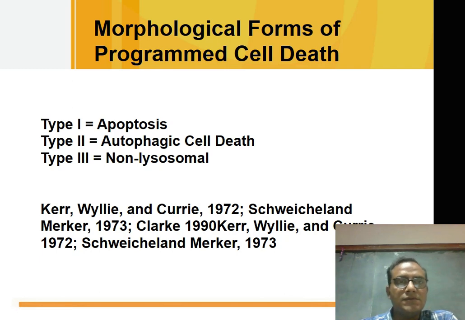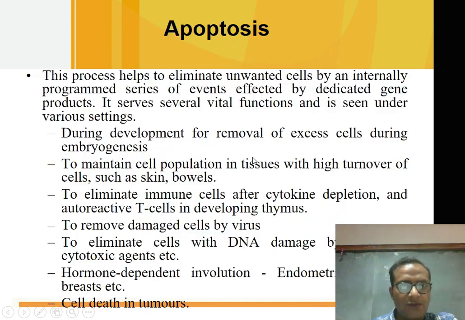Now, what is programmed cell death? It is apoptosis, another is autophagic cell death, and non-lysosomal death. So, important in this is apoptosis.